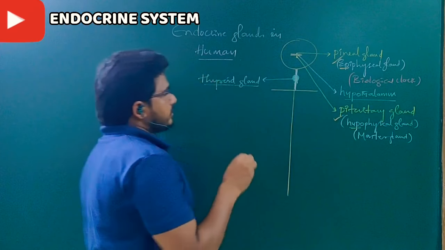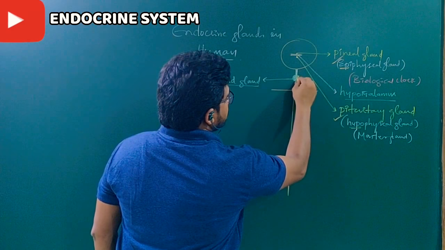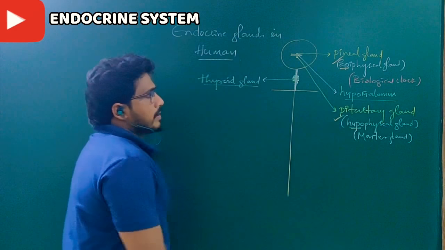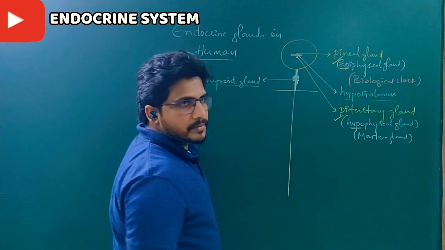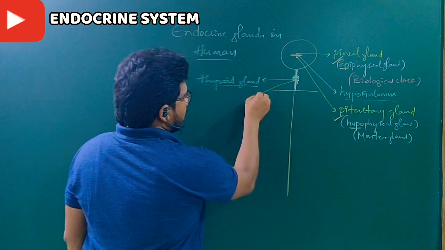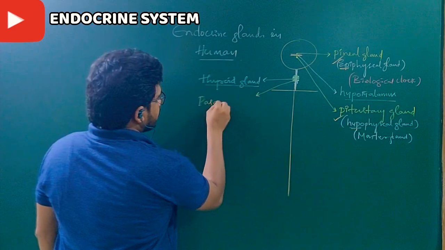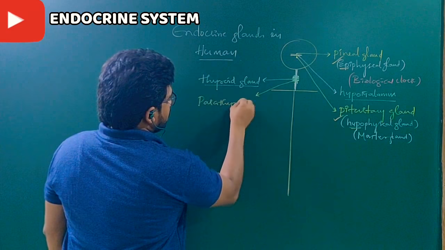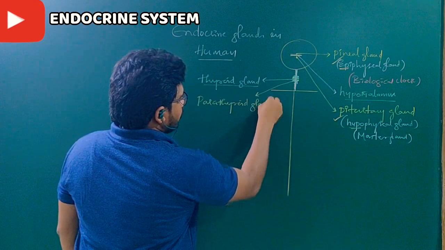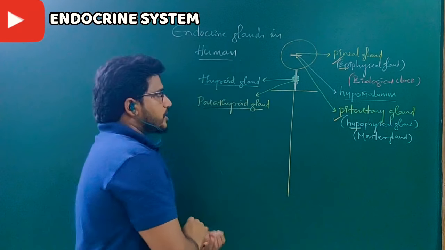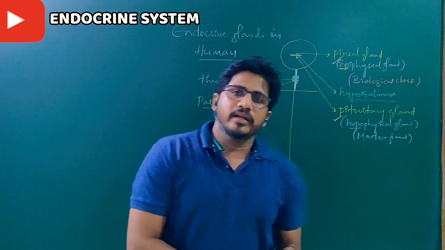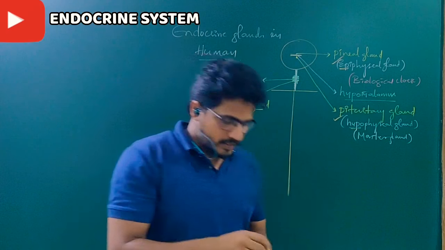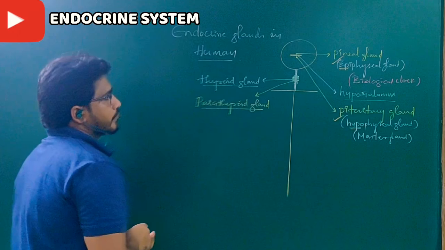On both sides of the thyroid gland, two pairs of parathyroid glands are present. Both are different. The location is the same, but they differ according to their hormonal secretions and operations.